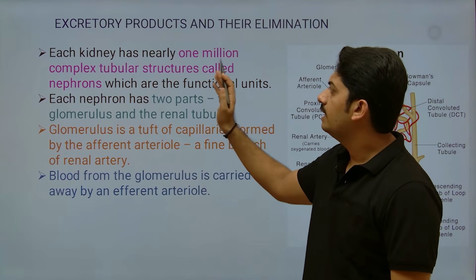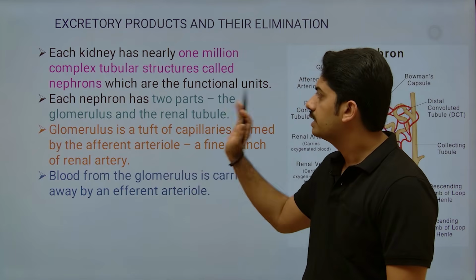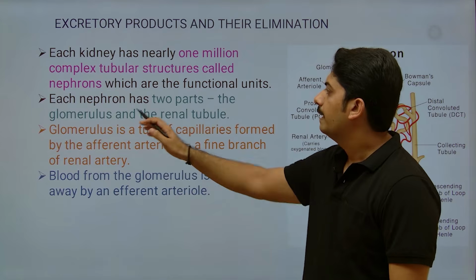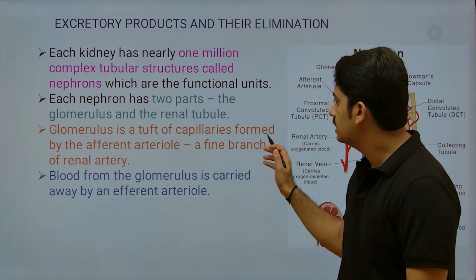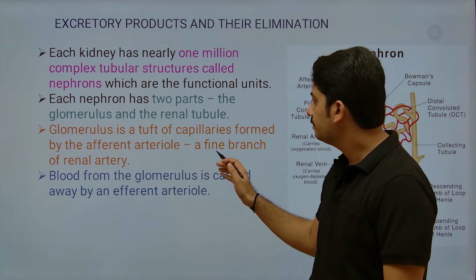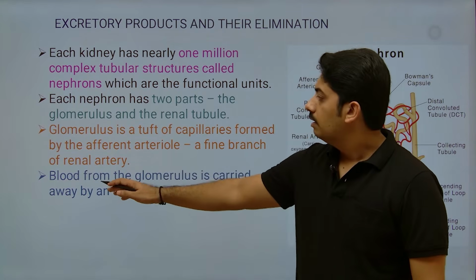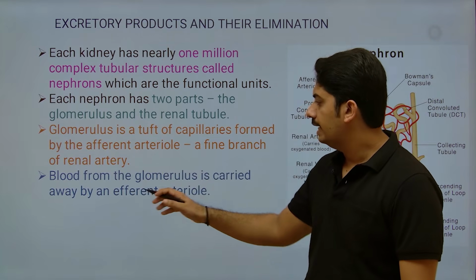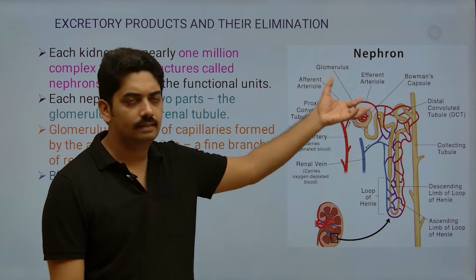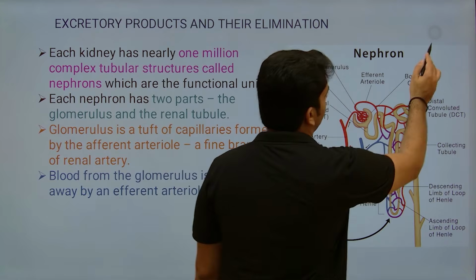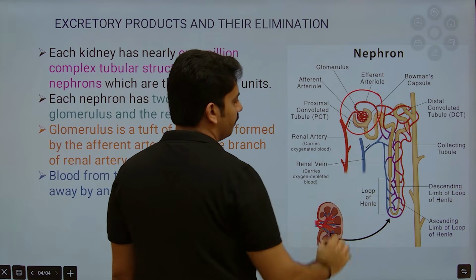Each kidney has 1 million complex tubular structures called nephrons, which are the functional units. Each nephron has two parts, that is glomerulus and renal tubule. Glomerulus is a tuft of capillaries formed by the afferent arteriole, a fine branch of the renal artery. The blood from the glomerulus is carried away by an efferent arteriole. Let me explain this concept by taking this diagram. Observe here, mainly this part we will focus on.